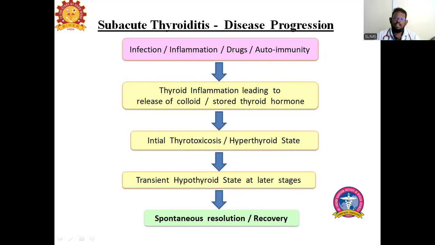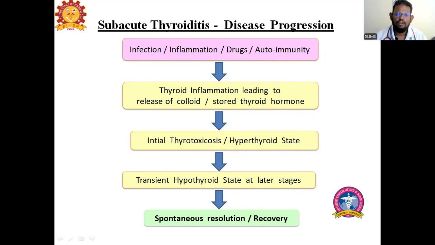And what happens at a particular stage? All these hormones get depleted, and they go into a hypothyroid state. So initial hyperthyroid state followed by a transient hypothyroid state, and later, usually after 6 months, recovery occurs.